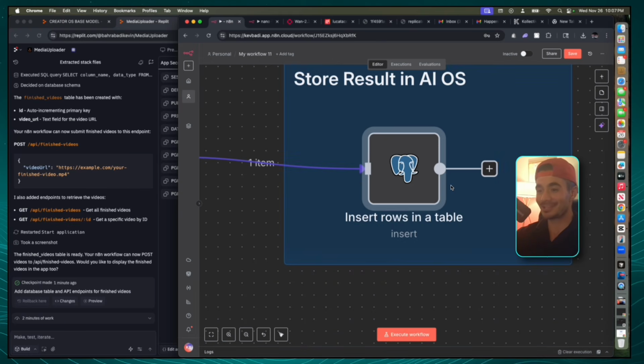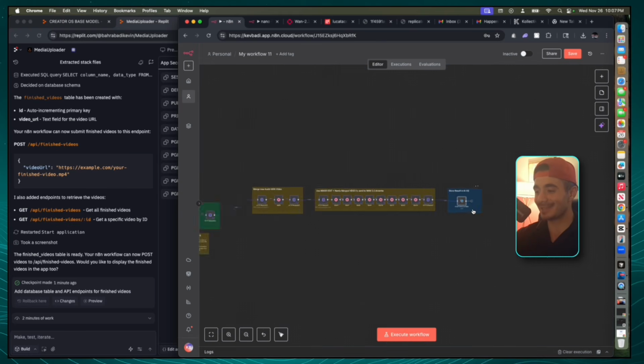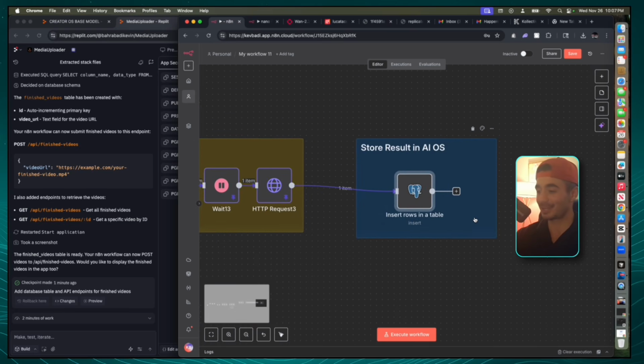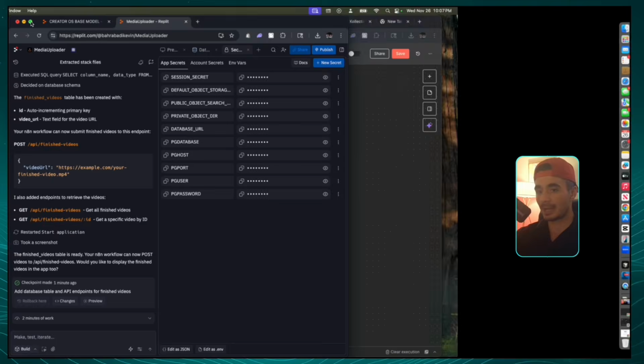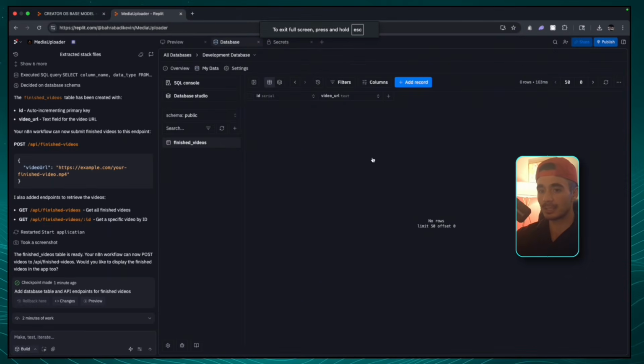Now your automation is completely done and you have built an end-to-end AI agent workflow that can create any influencer that you can freaking think of. And so all I'm going to do, guys, to finish this off is to click execute workflow, and it has now stored that video inside of the database. And so now we're going to head back into our Replit app. I'm going to go into the database. I'm going to refresh this table, and we can see that we have that video being shown.